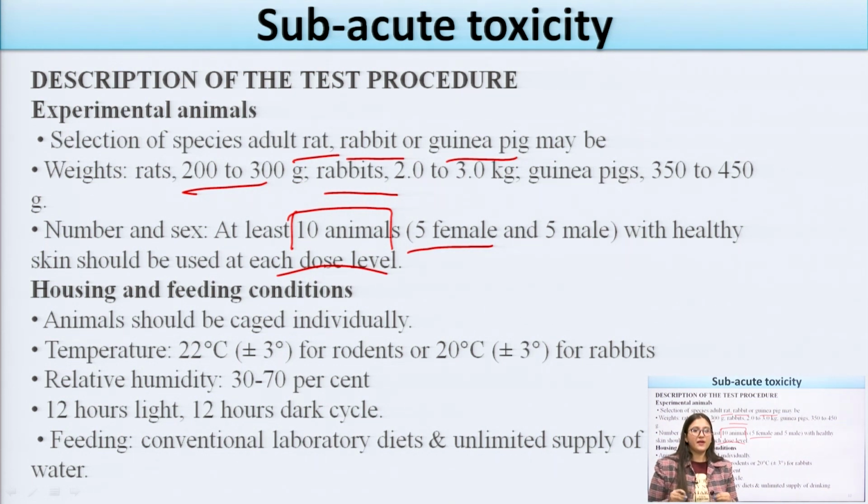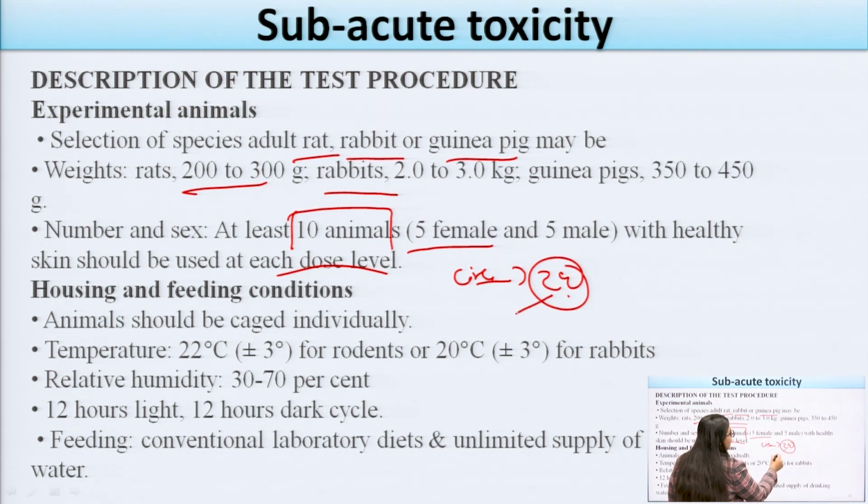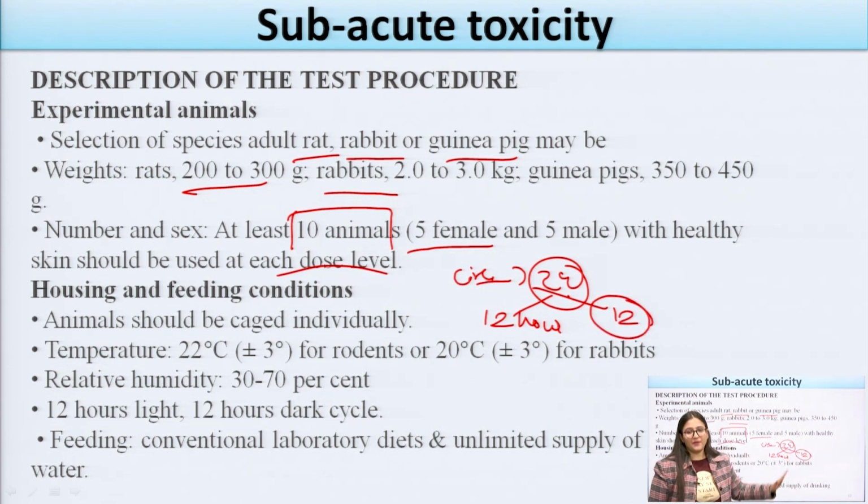Before the experimentation, overnight fasting should be done. Then 12 hours light and 12 hours dark, according to the circadian rhythm of the animal. There is a 24-hour cycle, in which the animals should be kept 12 hours in a dark place and 12 hours in a light place.